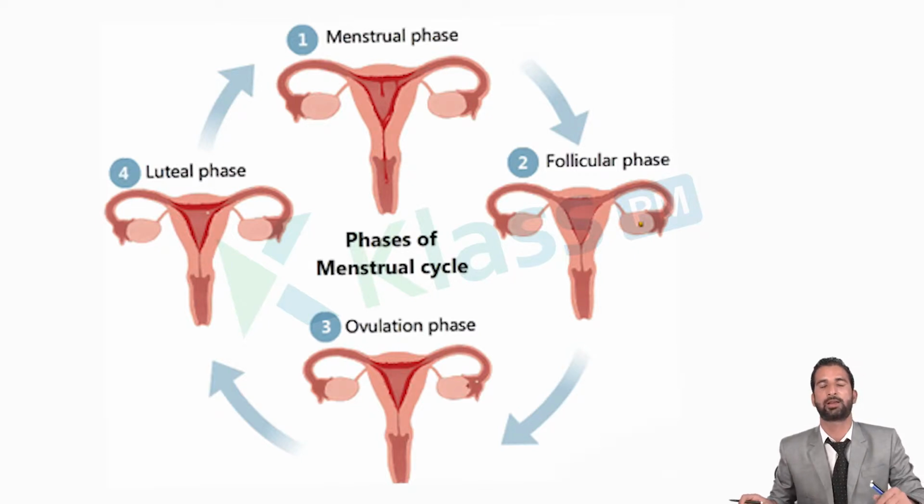And in this section of the video, we will discuss what fertilization is and what the mechanism of fertilization is. First of all, what is fertilization? Fertilization is the process of fusion of male and female gametes. As I have explained in the previous videos, the structure of the sperm, the site of the sperm, the structure of the ovum, and the site of oogenesis.